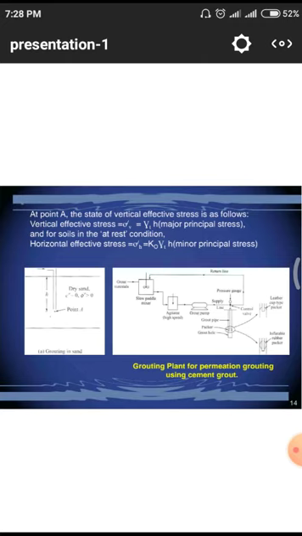At a point, the vertical effective stress is also followed. Vertical effective stress sigma v dash equals gamma times h, where these are the measured principal stresses, and for soils at rest conditions, horizontal effective stress sigma h dash equals k naught times sigma v dash, where k naught is some factor.